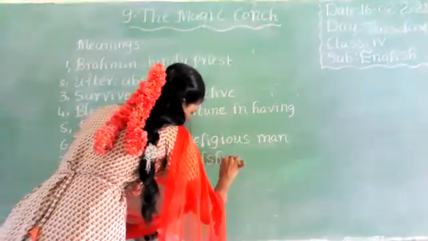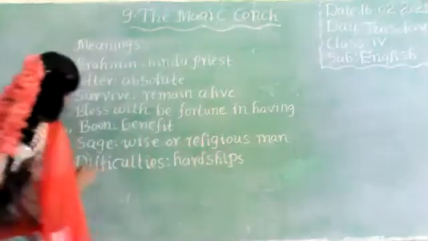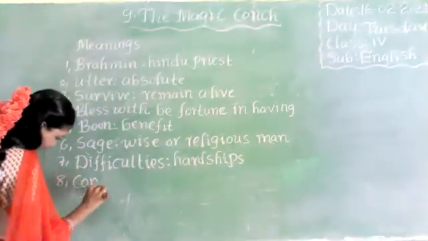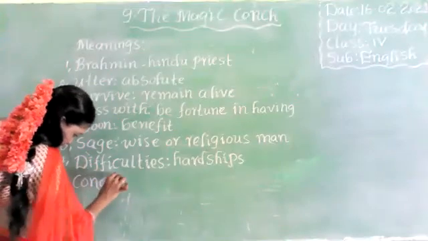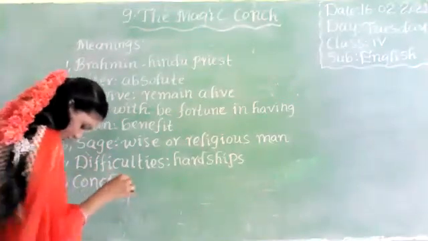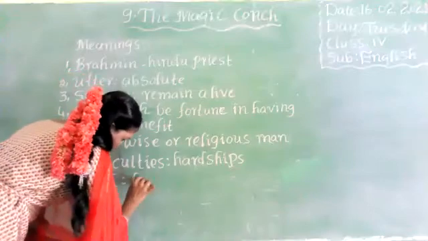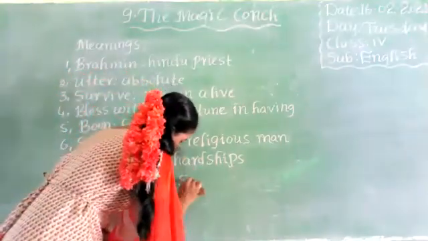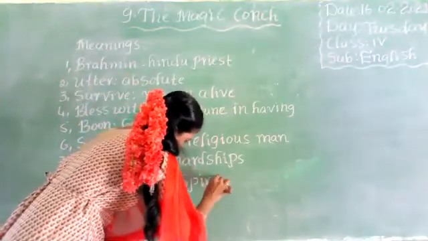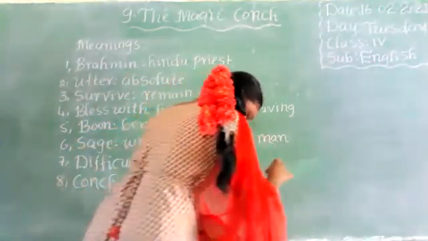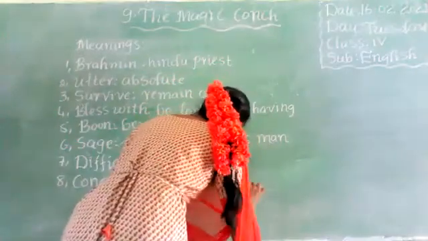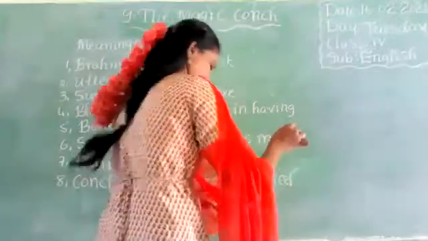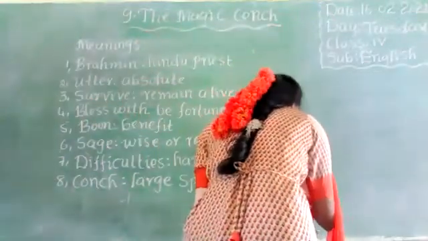Hardships. Conch. Large spiral shell. Marine mollusk.